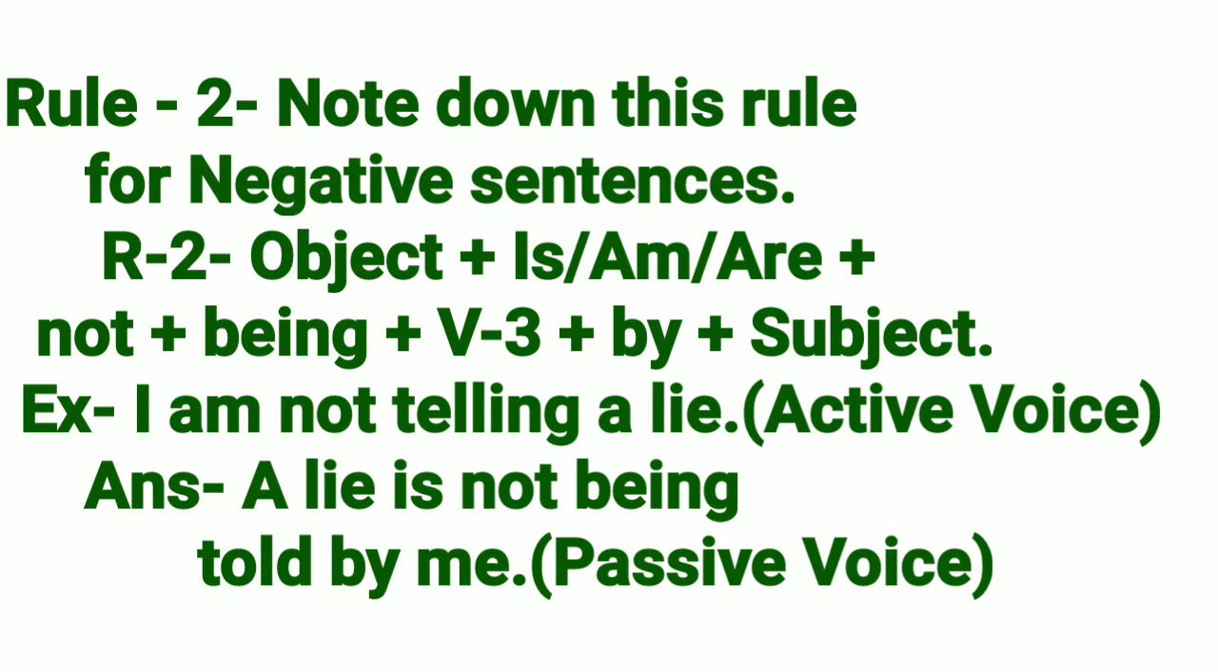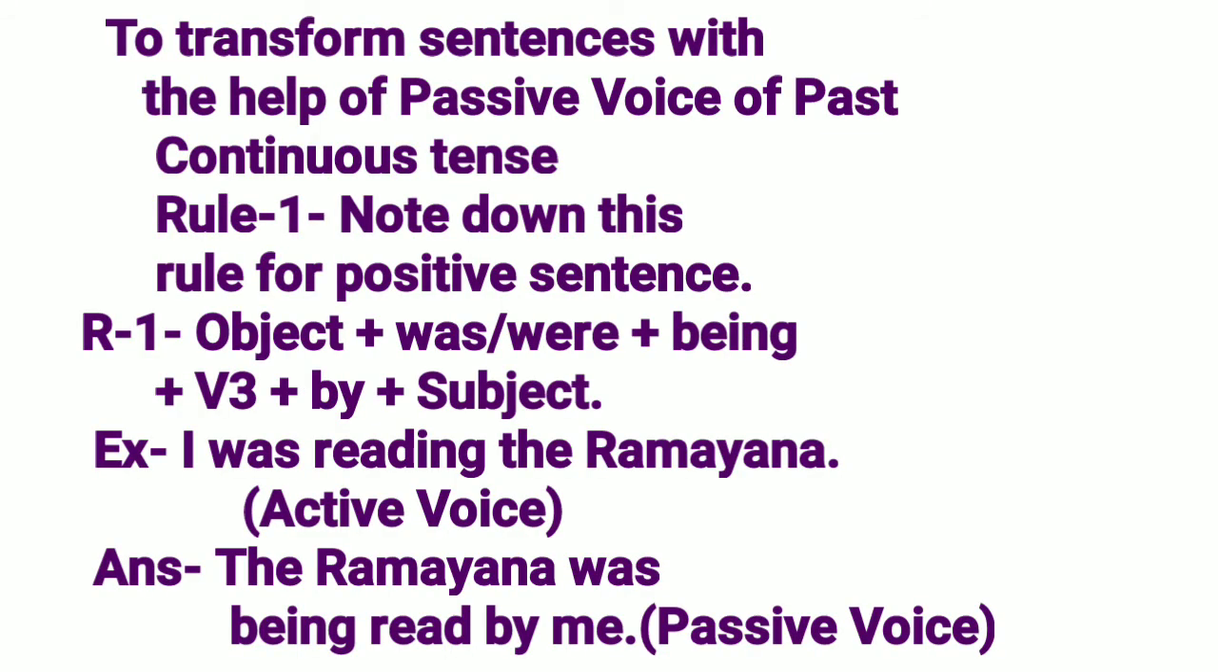R2. First of all, object, then is or am or are, then not, then being, then V3, then by, then subject. Example: I am not telling a lie. Answer: a lie is not being told by me. To transform sentences with the help of passive voice of past continuous tense.